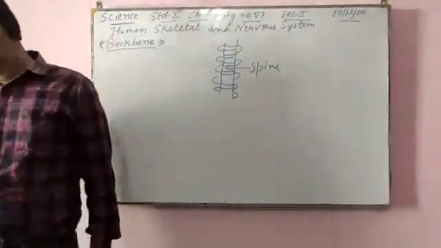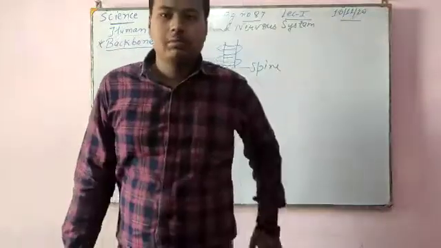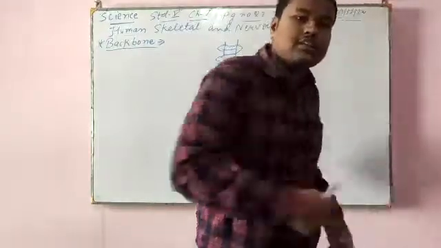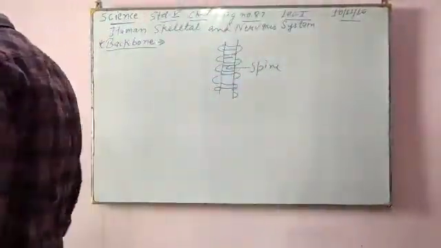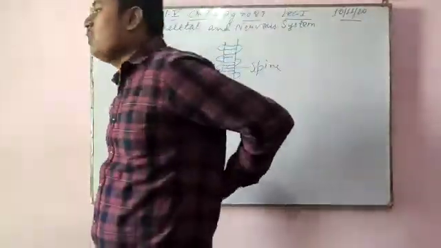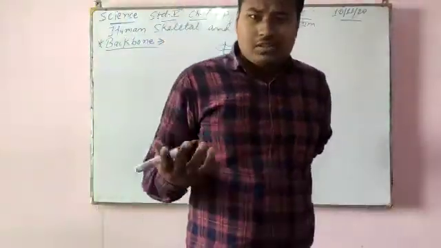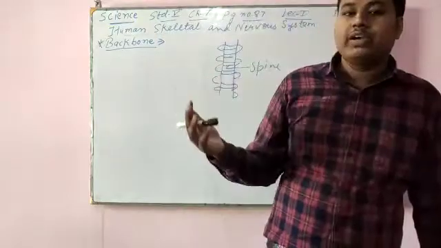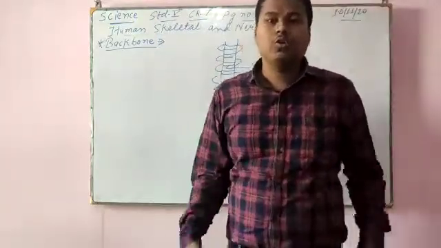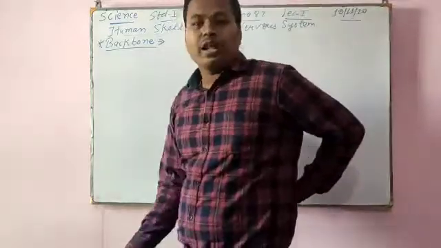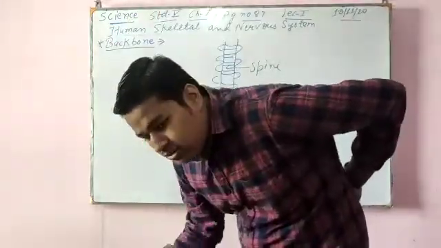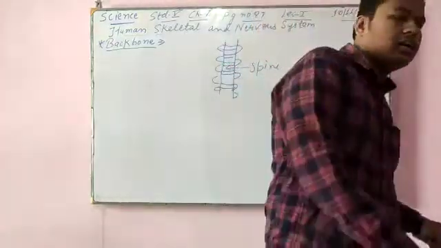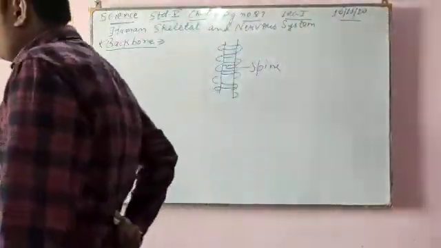These bones help us in turning, bending, twisting, and keeping our body upright. If our spine is broken or damaged, then our body will be bent like this. Maybe you have seen this in old persons, whose spine got damaged and whose body became bent. When your spine is okay, you will be upright. You can twist and turn your body with the help of the spine.